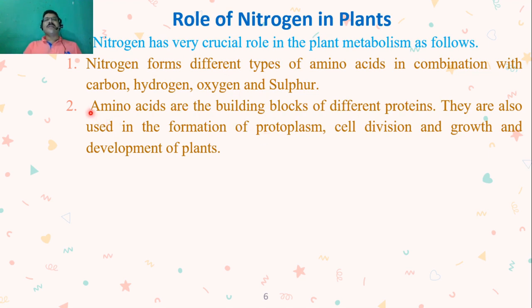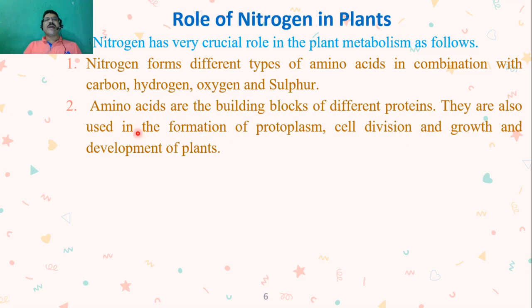So these amino acids are very important for all these processes. First, they are the building blocks of different proteins. Also they are useful for the formation of protoplasm. They play a very important role in cell division and growth, and also in the entire development of plants. So these important amino acids play a very important role in all these processes.